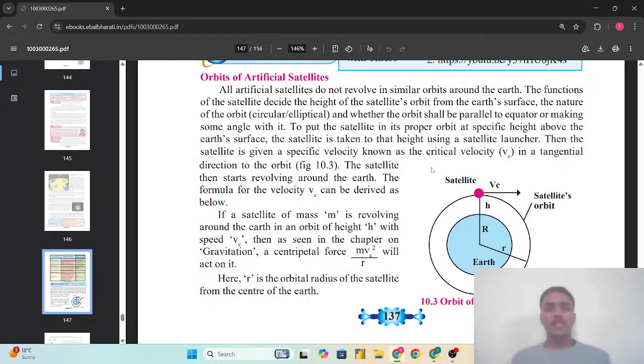So the orbits of the artificial satellites: all the artificial satellites do not revolve in similar orbits around the Earth. There we saw that critical velocity plays an important role, due to which the satellite gets set in the orbit. In the tangential direction to the orbit, the satellite then starts revolving around the Earth. The formula for the velocity vc can be derived as below.